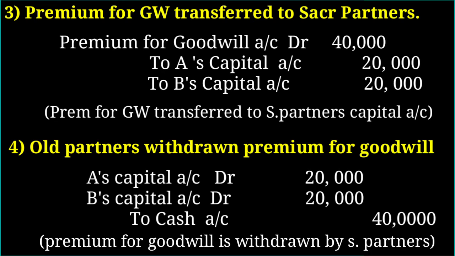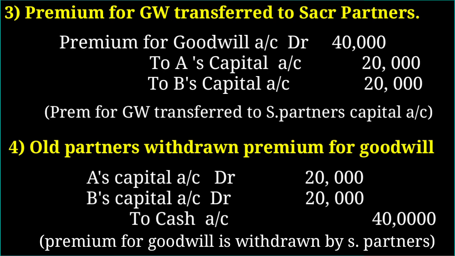Right? Okay, students, I want to tell you one more thing. Here, in all the journal entries we debited or credited the partners' capital accounts. In case of the fixed capital method, the current accounts of the partners will be used.